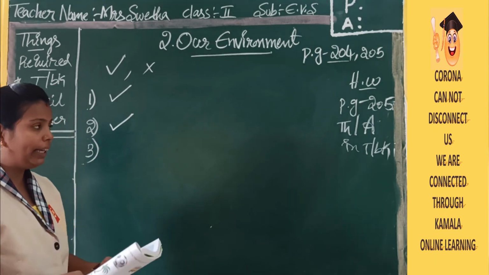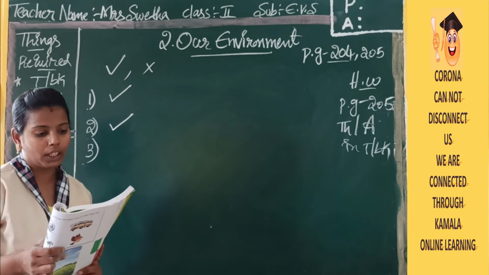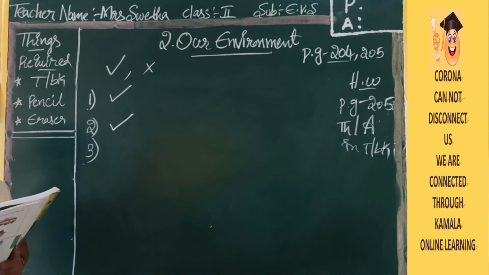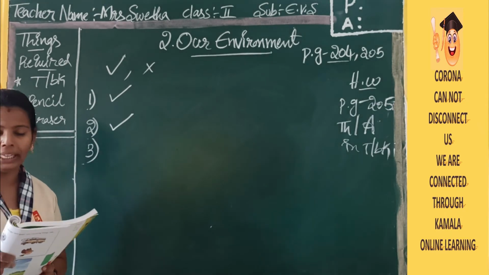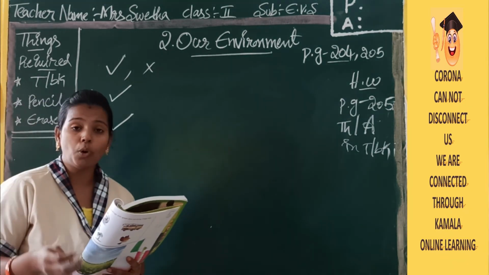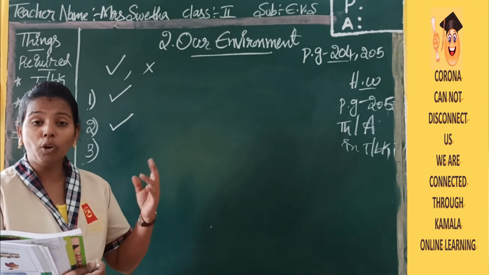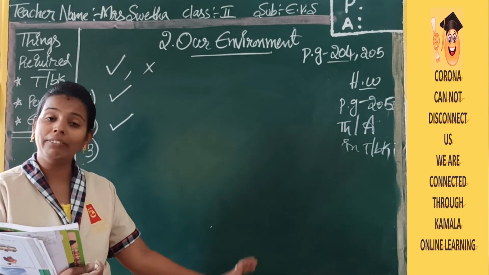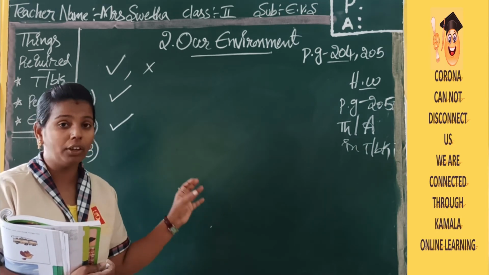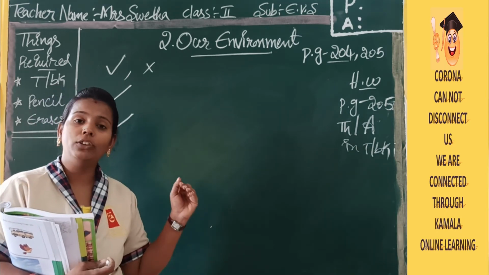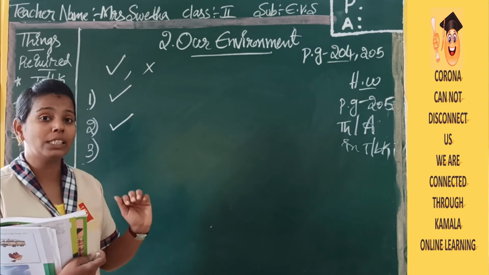You can turn to page 206. Here one boy is going and he is throwing something on the way. Unwanted things you should not throw wherever you want. Things you do not require should be thrown in dustbins.